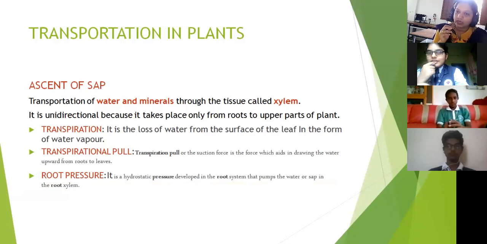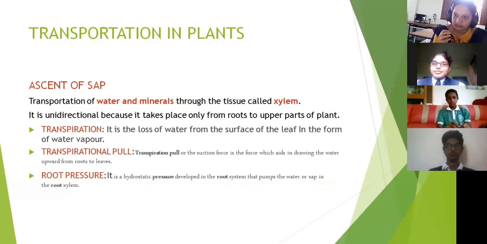Clear? There is one more mechanism that is involved in this transportation, in the ascent of sap, that is nothing but root pressure. I will give you two situations. You should tell me what is root pressure. Fine. In the soil, ions are there, which are needed for the plants. Imagine it as potassium, nitrogen, phosphorus. All these are the minerals that are present in the soil. These are in the form of ions. It is present in the soil.